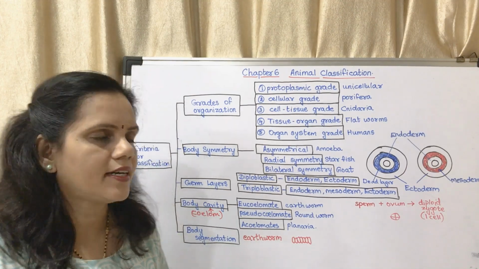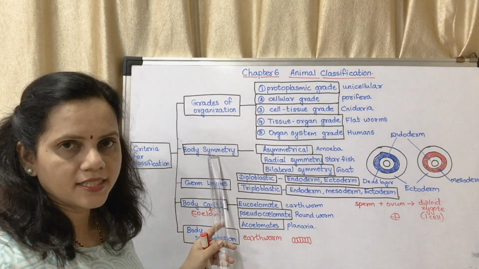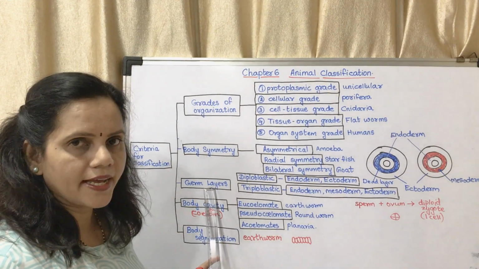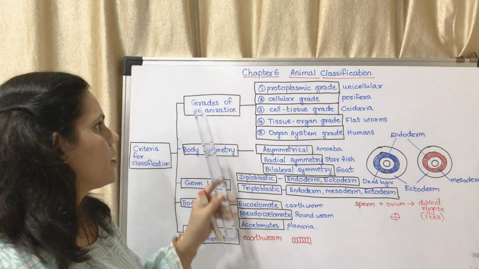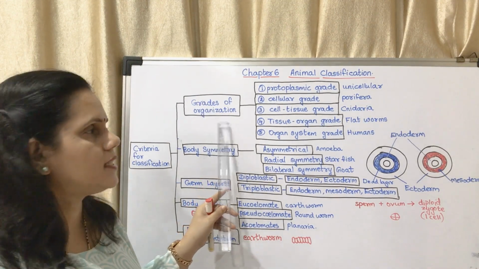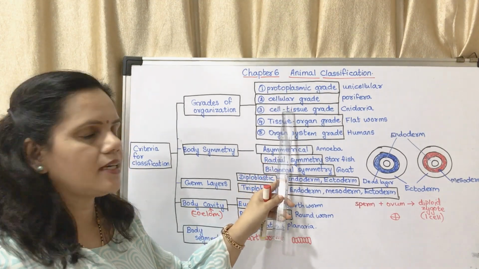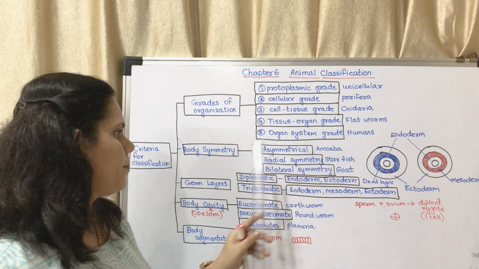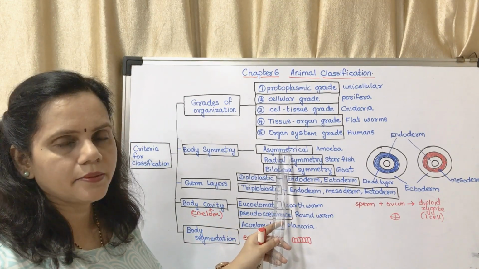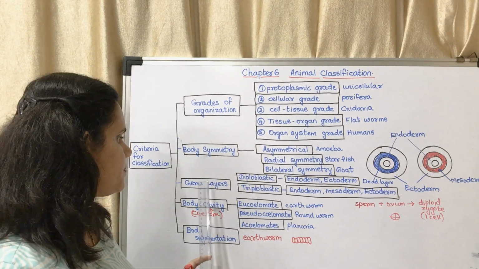So what are the different criteria? Grades of organization, body symmetry, germ layers, body cavity, and body segmentation. What are the different grades of organization? Protoplasmic grade, cellular grade, cell tissue grade, tissue organ grade, and organ system grade. Body symmetry: asymmetrical, radially symmetrical, bilaterally symmetrical.